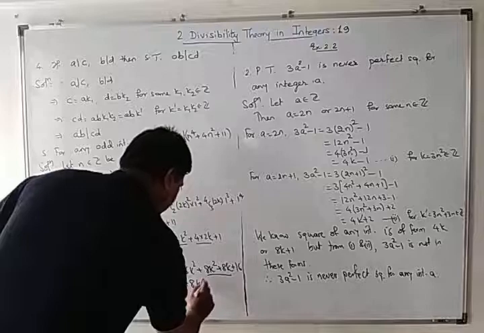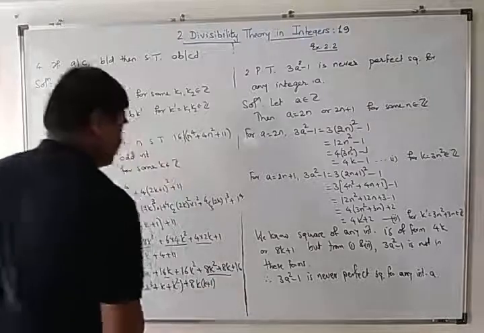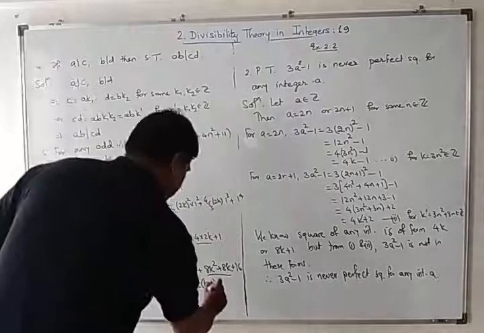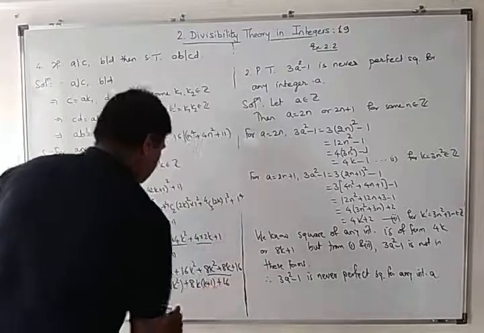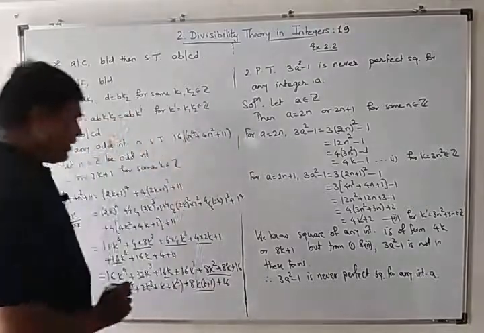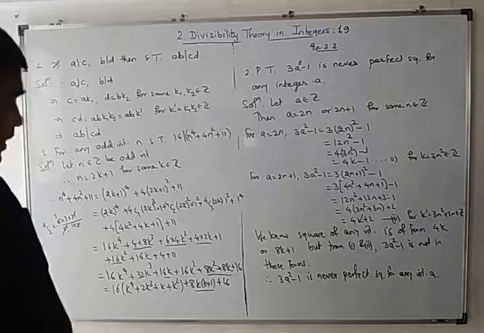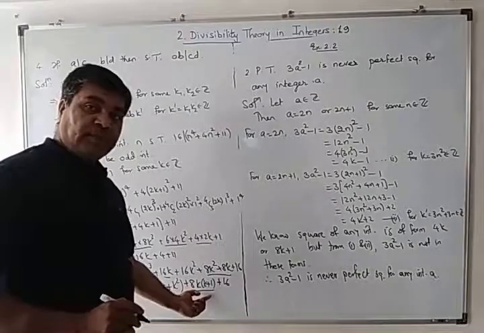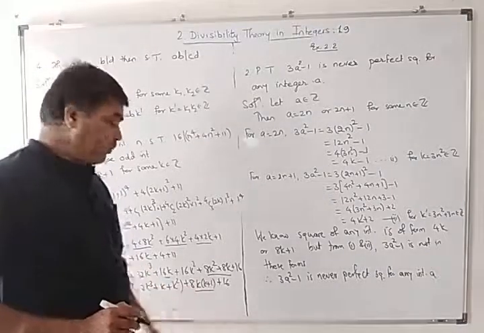So I can write this as k times k plus 1 and plus this 16 as it is. Now you can observe k and k plus 1 are consecutive integers, means one of them must be even. So it is a multiple of 2.